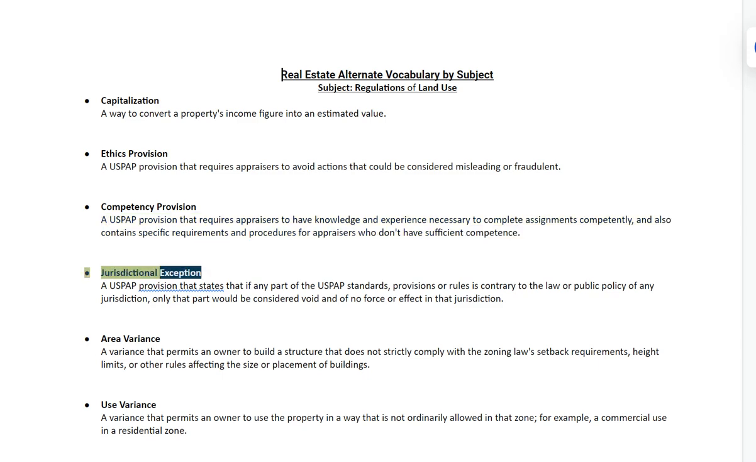Jurisdictional exception, a USPAP provision that states that if any part of the USPAP standards, provisions, or rules is contrary to the law or public policy of any jurisdiction, only that part would be considered void and of no force or effect in that jurisdiction.